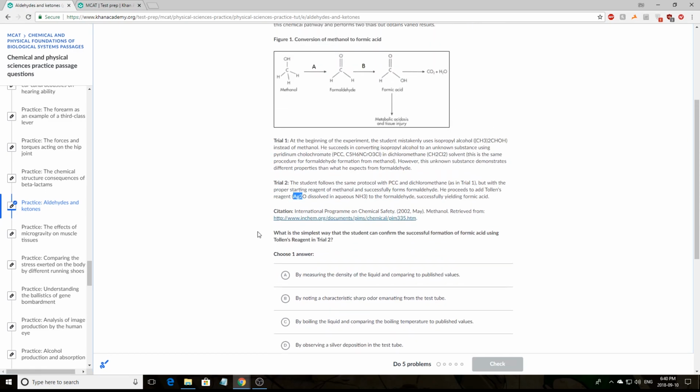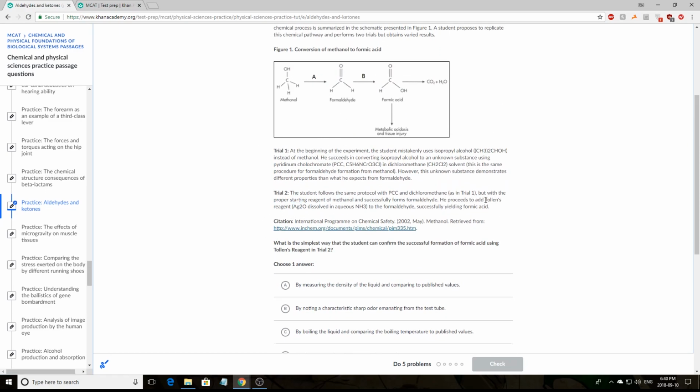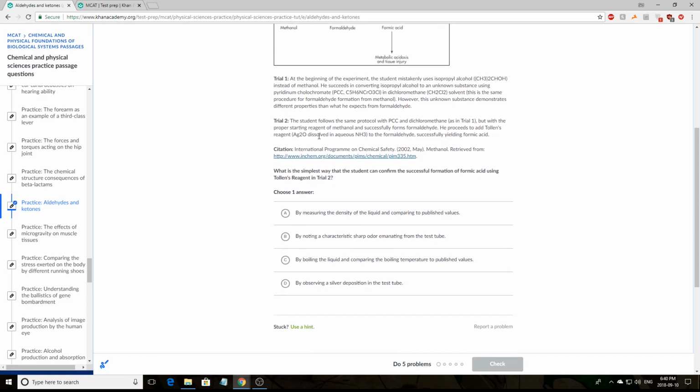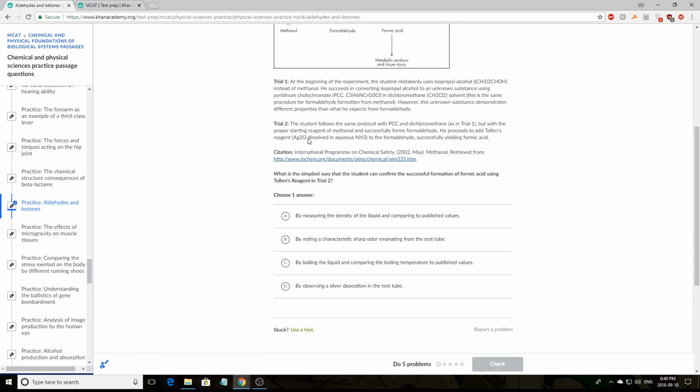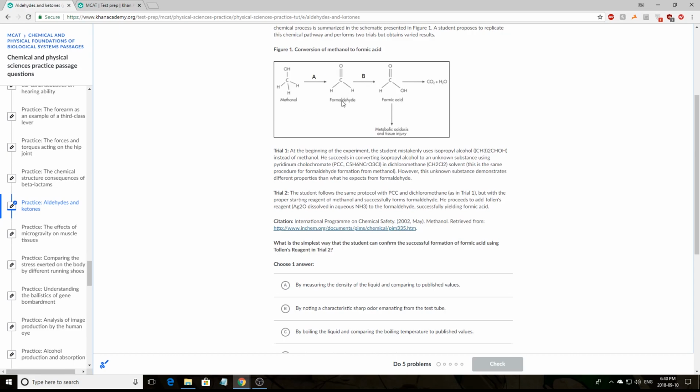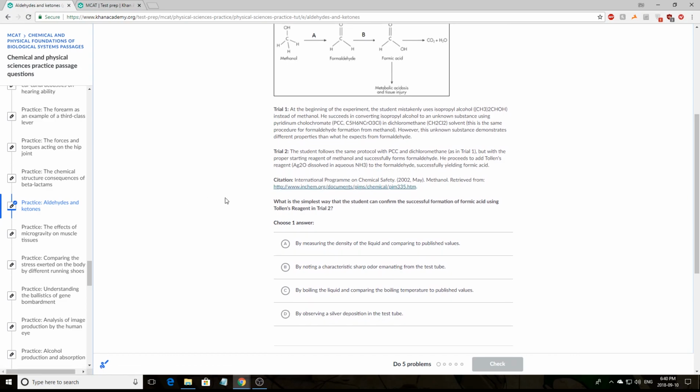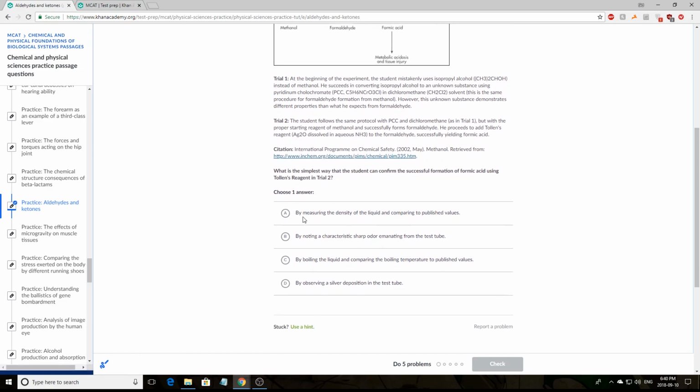So ideally, given that you understand what Tollin's reagent is and what its function is, you should be familiar that when an oxidation occurs, like in the conversion of formaldehyde to formic acid, silver should be precipitated into the solution. So let's read our answers.